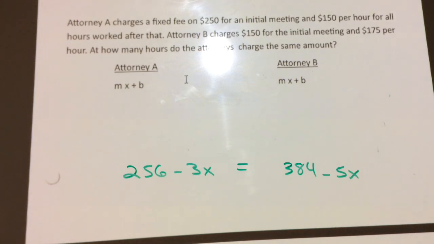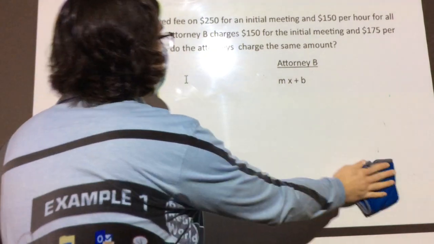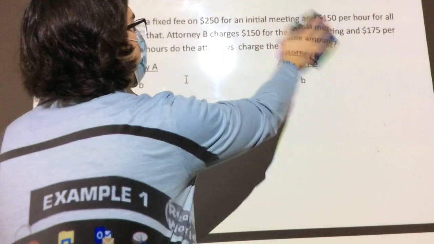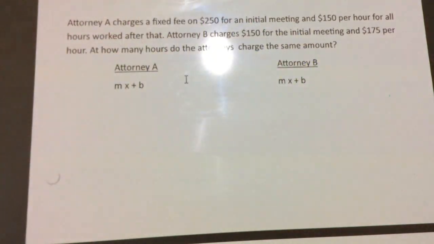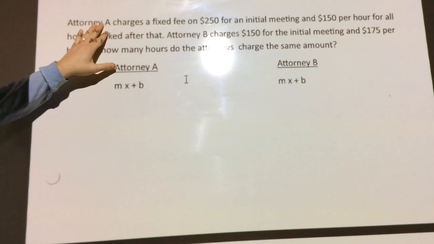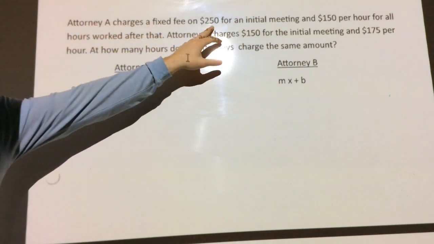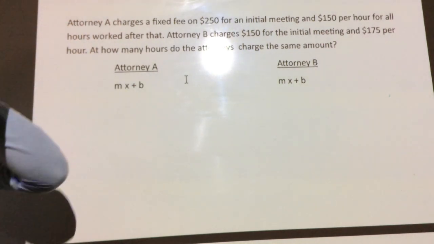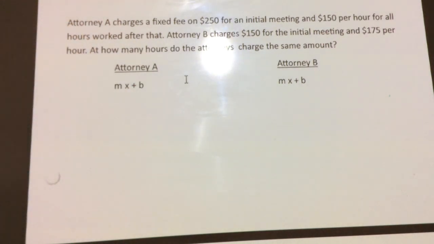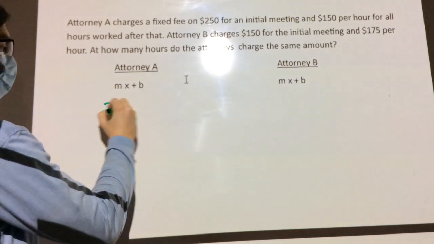All right, number 2. Attorney A charges a fixed fee of $250 for an initial meeting, and $150 per hour after that. So if I look at just Attorney A, they charge a fixed fee of $250 and $150 per hour after that. How would I write that equation? Isaac. 250 plus 150x.